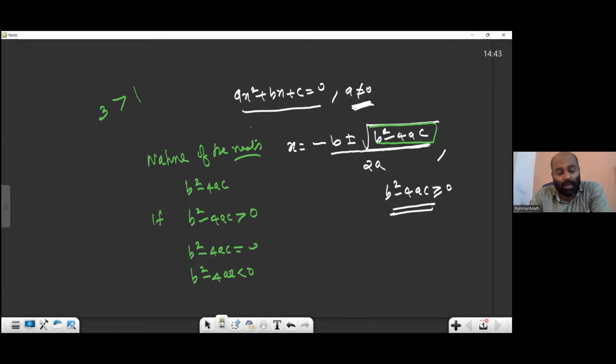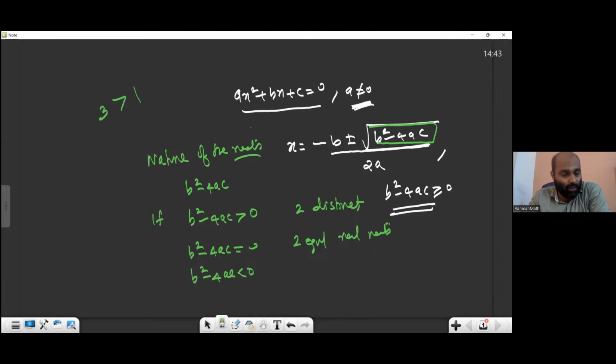If you are getting B square minus 4AC greater than 0, you will have 2 distinct real roots. Distinct means different values, different real solutions you will get. B square minus 4AC greater than 0, 2 distinct real roots. B square minus 4AC equal to 0, 2 equal real roots. You should write real roots.